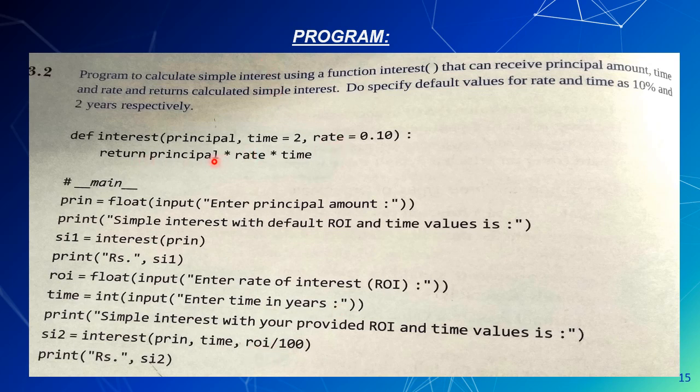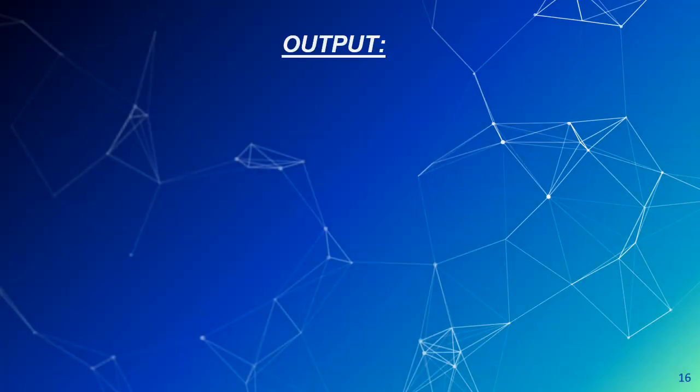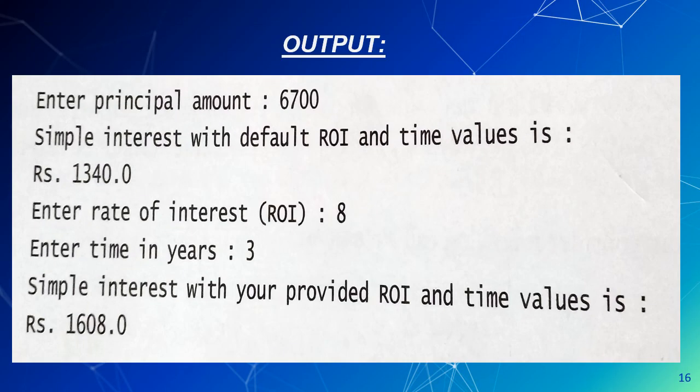So the calculation will be done with these provided values, and after calculation the calculated value will be returned to the calling function with the help of the return statement. After returning the value, the print command will display the output. This is the output of the program. In two situations, it displays simple interest.